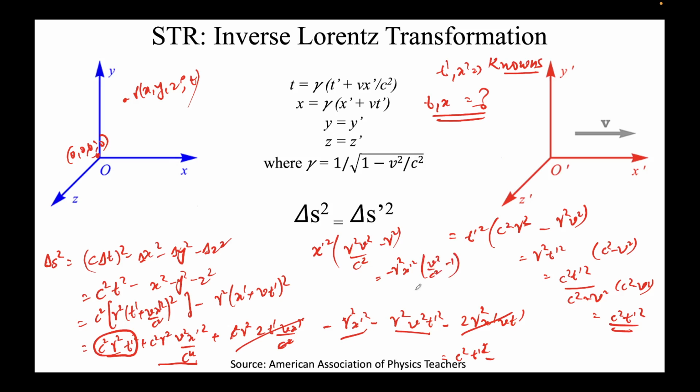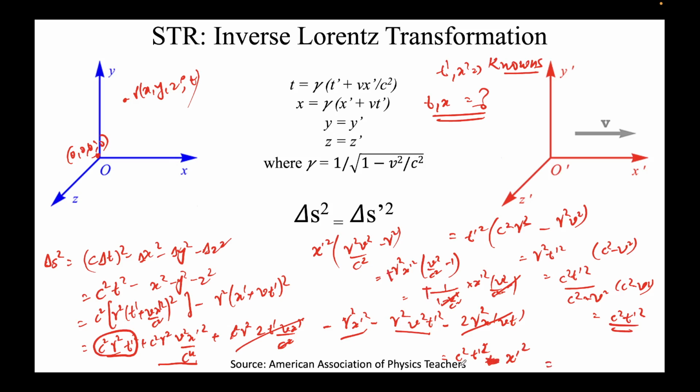This is nothing but minus gamma squared. So if you put in the value of gamma, x prime squared times v squared over c squared minus 1. This will get cancelled with this. There's already a negative sign here, so it will come out to be... I think I missed a negative sign here. I took the negative sign out, that was a mistake, so this comes out to be minus x prime squared.